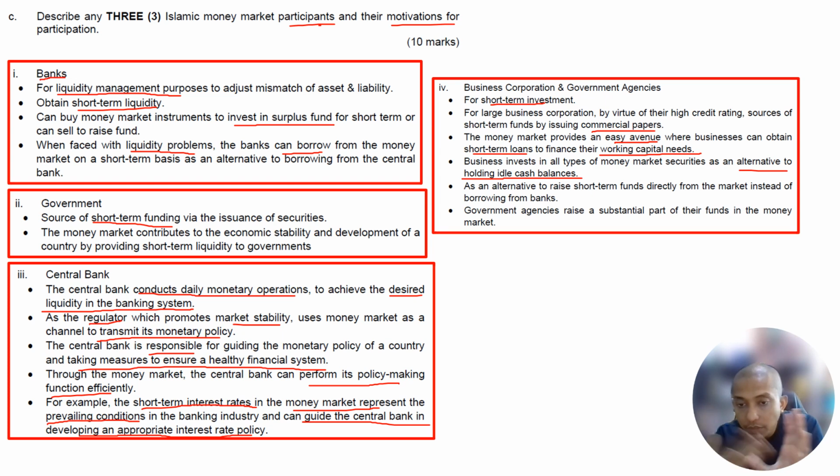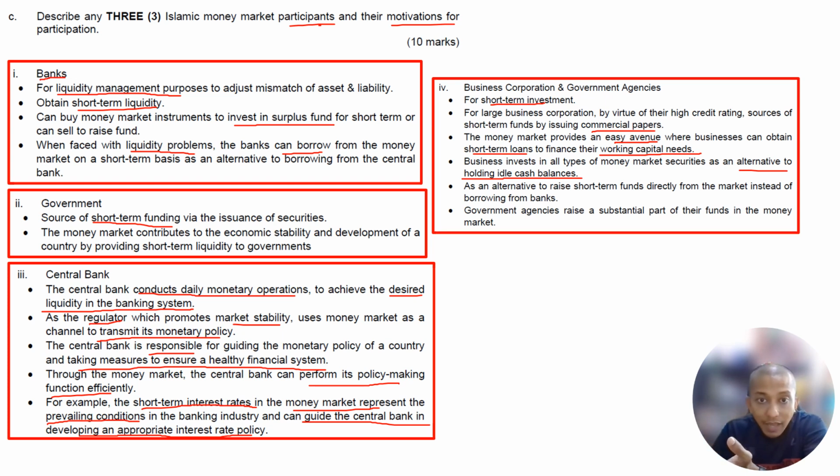The cost to construct the building, let's say, is 1 million, so they borrow 1 million from the bank. But is the cost incurred at the beginning of the construction only? No, right? The cost is incurred through stages of construction. In the beginning, maybe they just incurred 500,000. After a few months, they incur another 200,000, and after a few more months another 200,000 and 100,000, right? So if they borrow 1 million, they just incurred 500,000 in the beginning and they have a 6-month period.